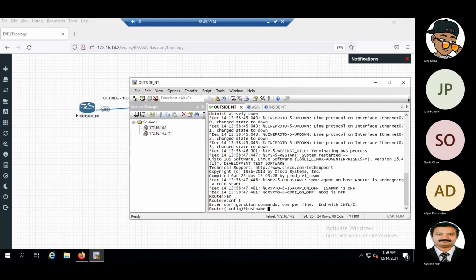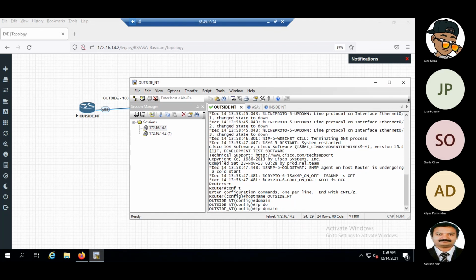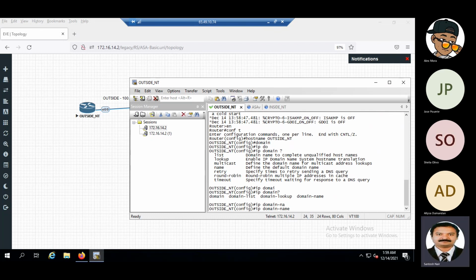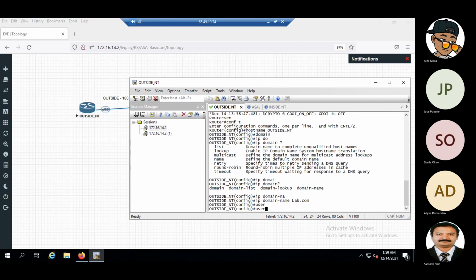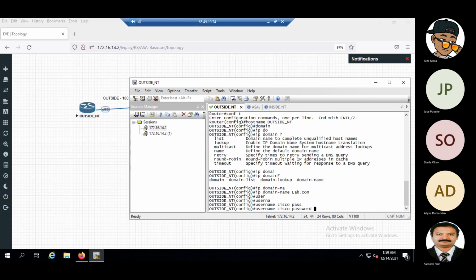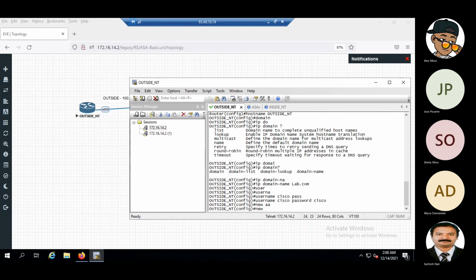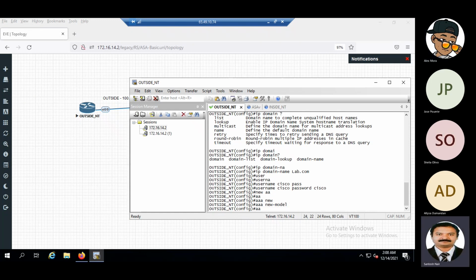Host name. For enabling AAA, what do we have to give first? AAA new-model.